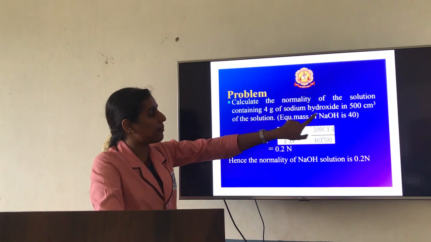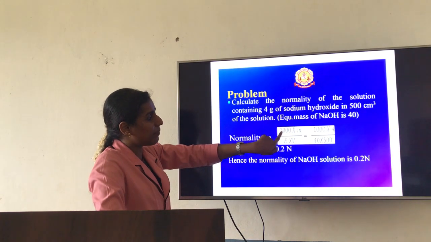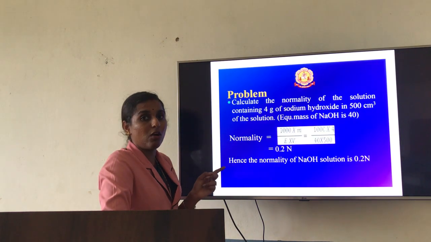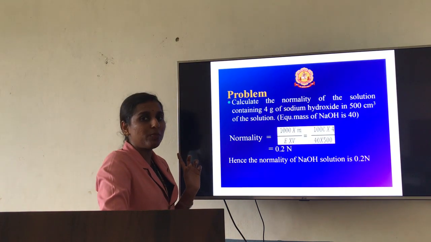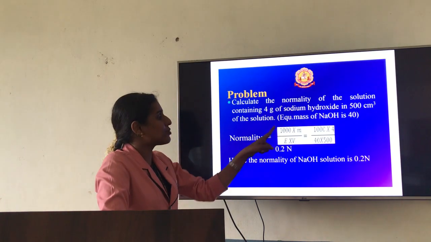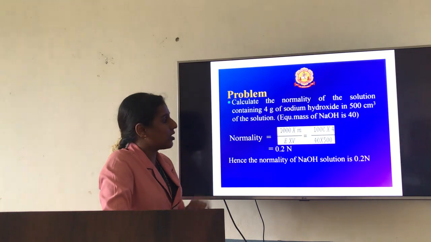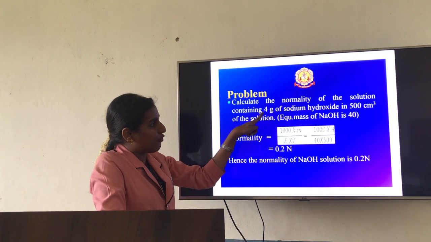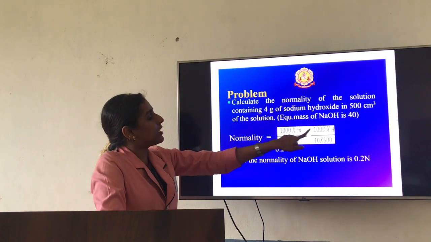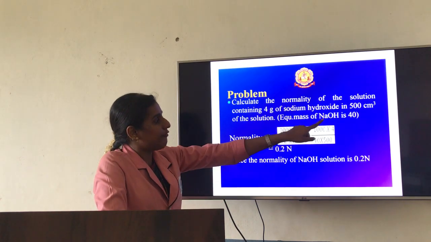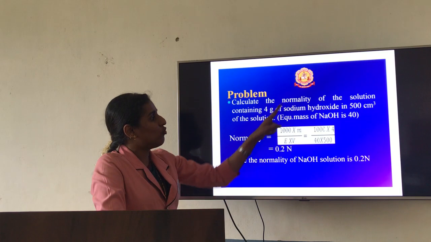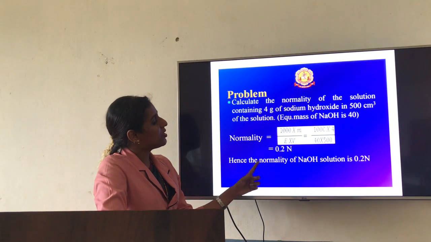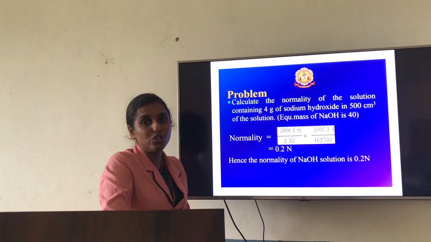In terms of cm cube they have given, so it should be multiplied by 1000 because the formula is in terms of dm cube. To convert, 1 dm cube is nothing but 1000 cm cube, so it should be multiplied by 1000. So substitute over here: 1000 into mass, which is 4 gram of solute, divided by equivalent weight 40 into volume 500 cm cube. So the answer will be 0.2 N.